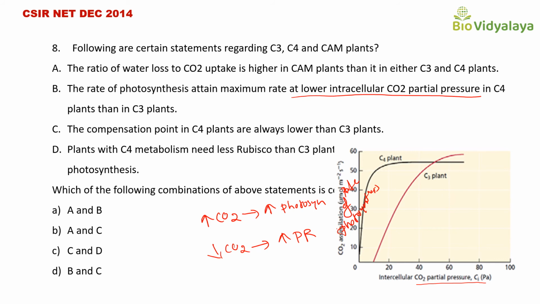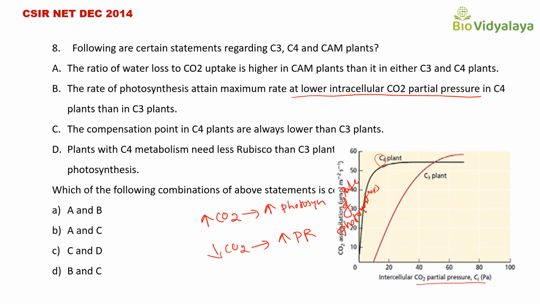Here you can see that at lower intracellular carbon dioxide, the photosynthetic rate or the rate of photosynthesis is maximum in C4 plants. Okay, but as compared to C4 plants, C3 plants need higher intracellular carbon dioxide partial pressure to attain higher rate of photosynthesis, isn't it?